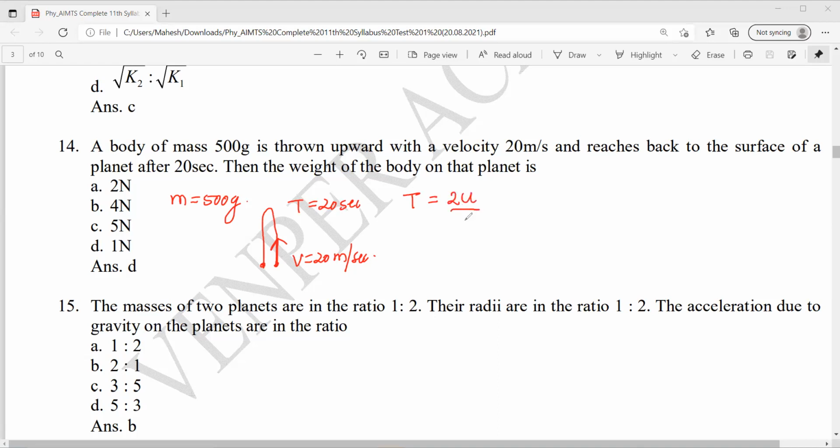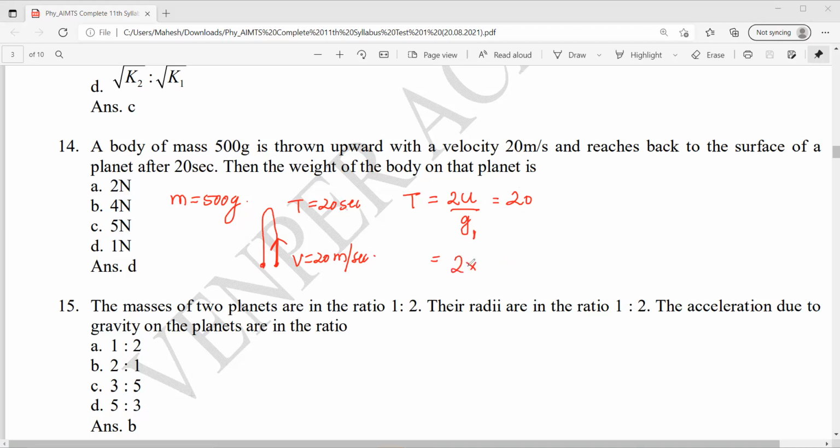2u by g, na? 2u by g. So this is given 20 seconds. So 2u by g dash will be 20.